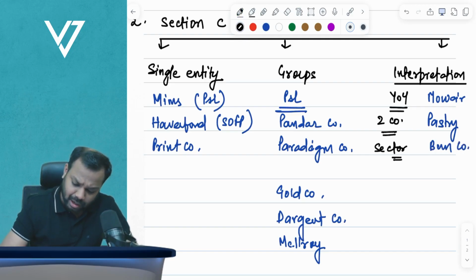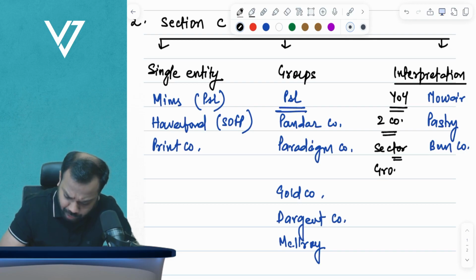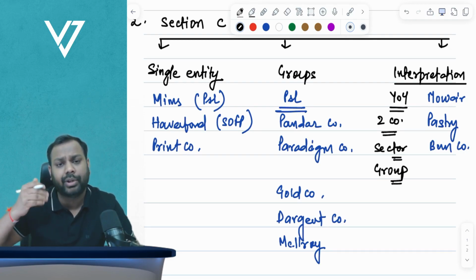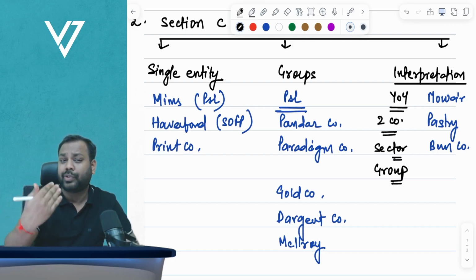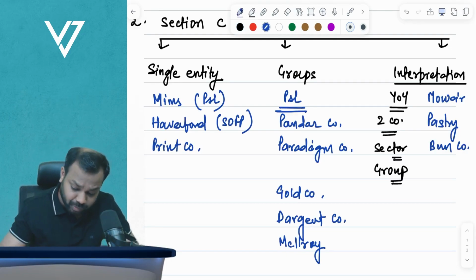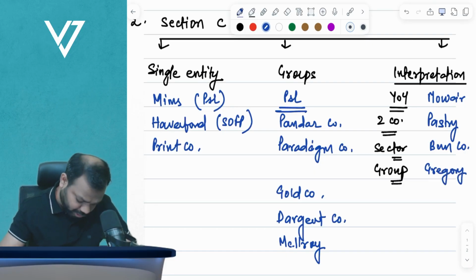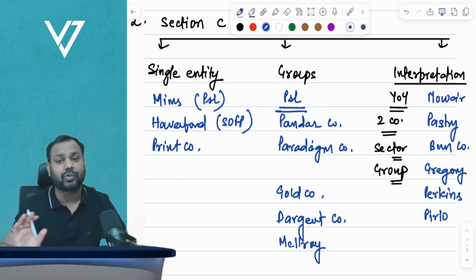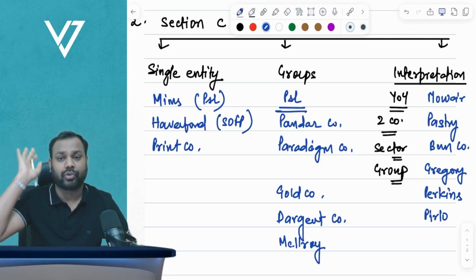Now from the group point of view also, questions do come up whether we have acquired a subsidiary during the year or we have disposed a subsidiary during the year. Was the acquisition or disposal a good decision or a bad decision, right? So from that point of view, you must solve Grigori company. You must solve Perkins. You must solve Perlo. These 3 questions are mandatory to solve.